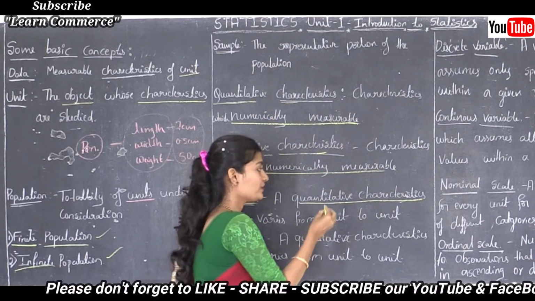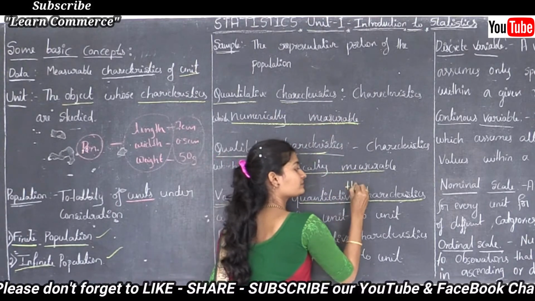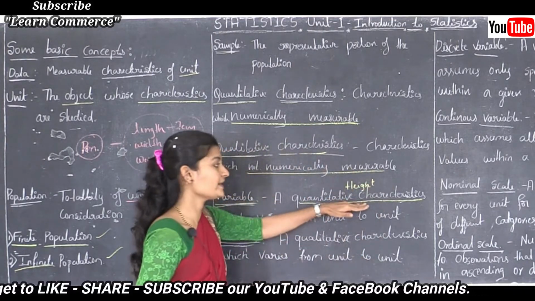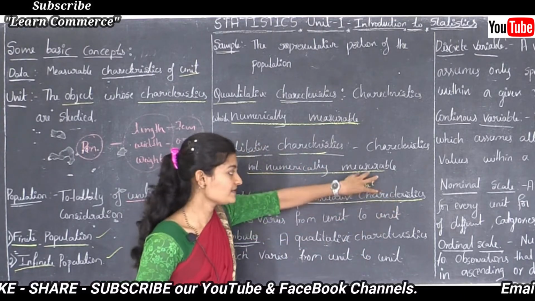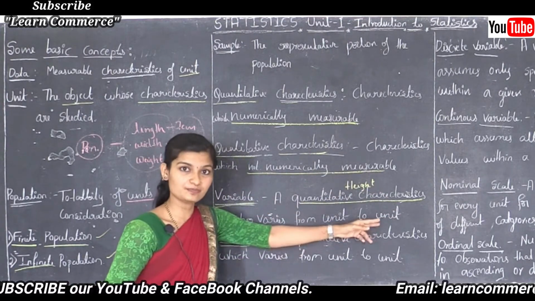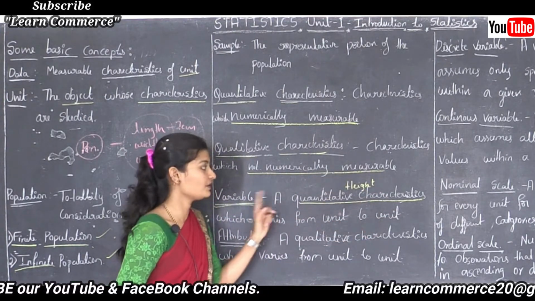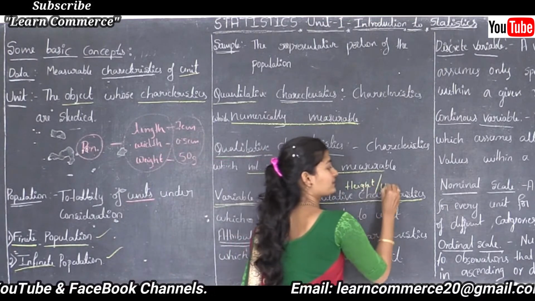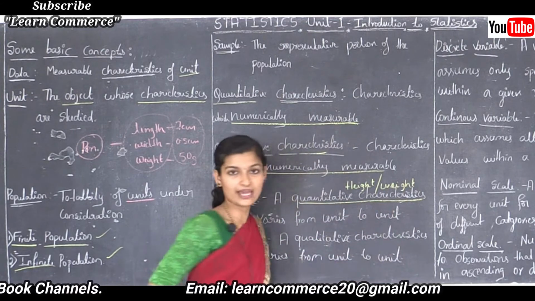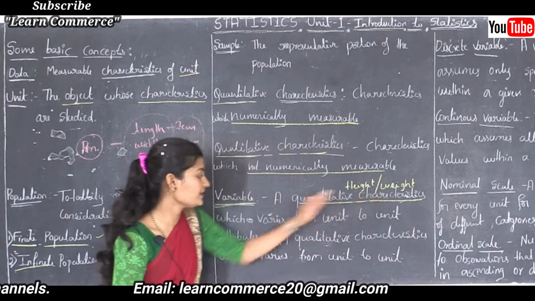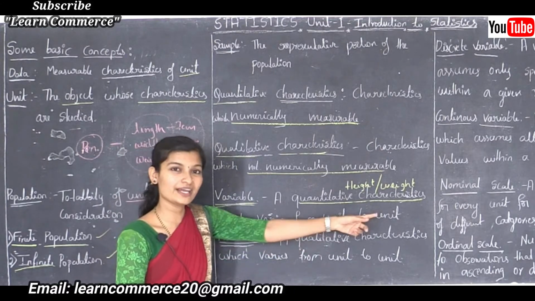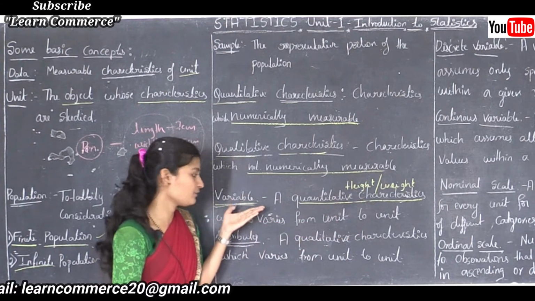I already gave an example, height. Height is one of the quantitative characteristics. See, height varies from one person to another person, that is a variable. Or we can say weight. Weight is a quantitative characteristic that varies from one person to another person, that is a variable.